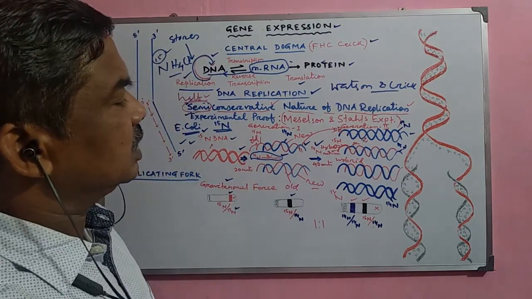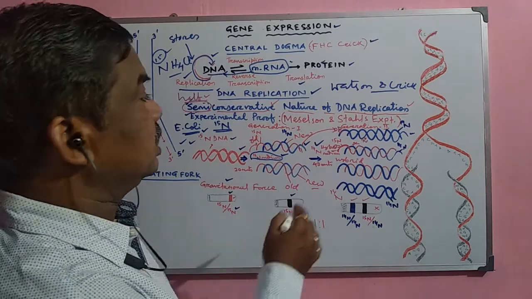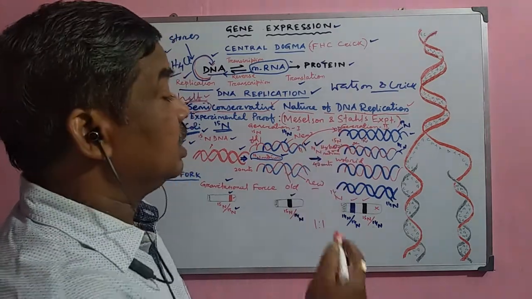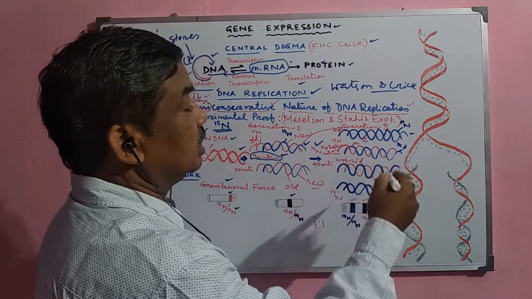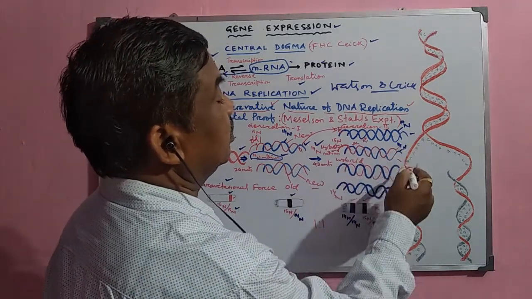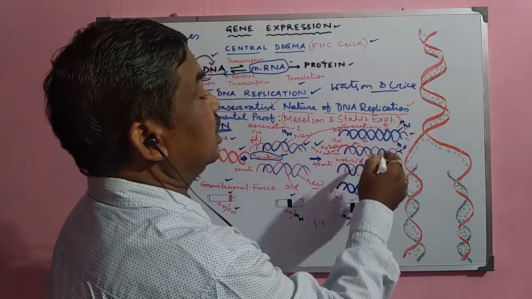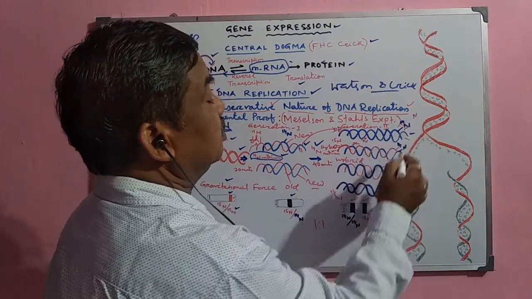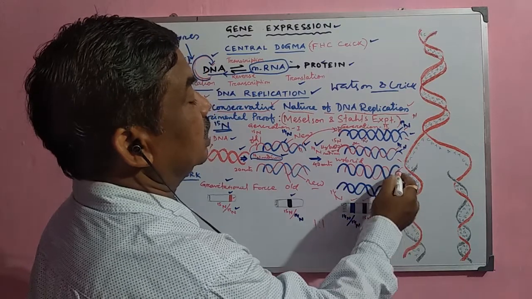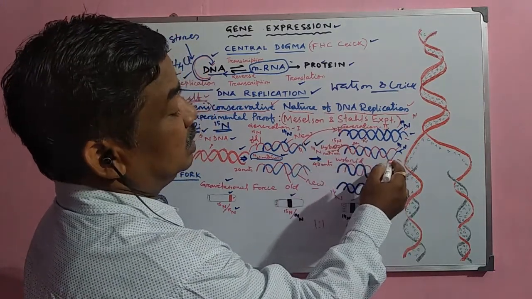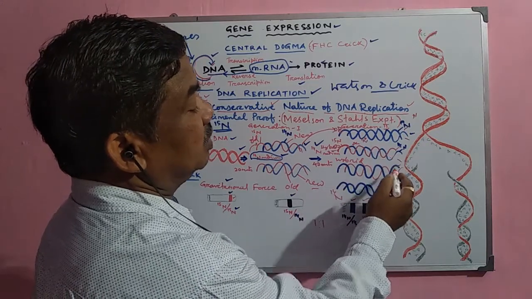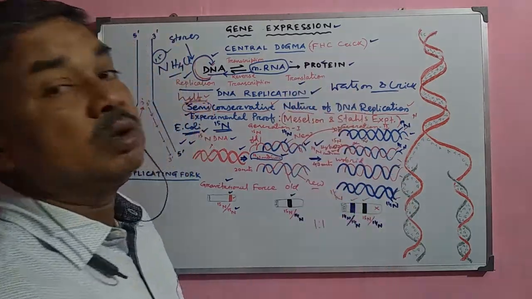So it indicates that gradually the N15 strands are decreasing and N14 strands are increasing. After this generation, again these two strands will separate, and the new strands will be N14 type. So only one hybrid will be there here and one hybrid here, and all others will now be N14.